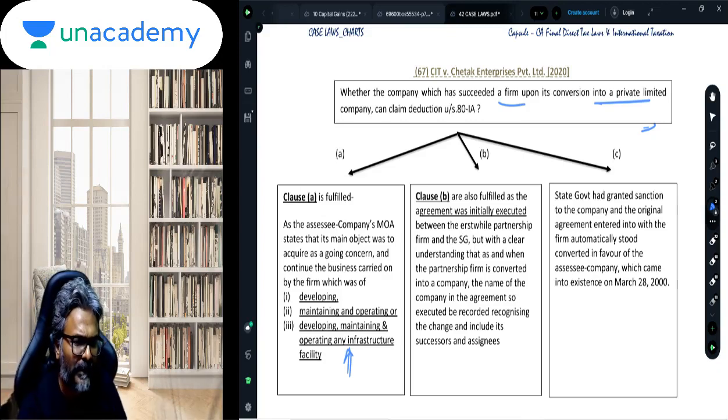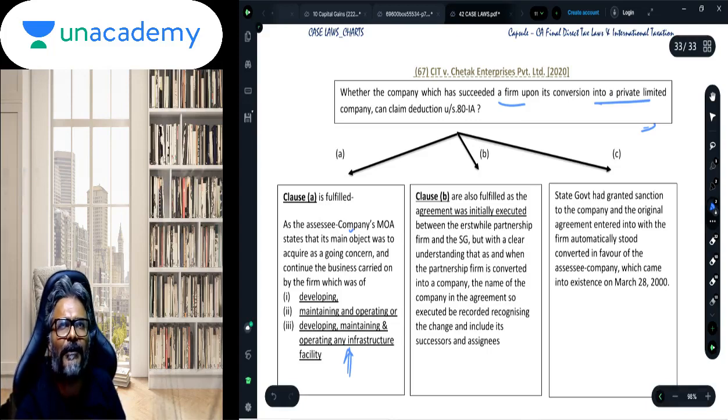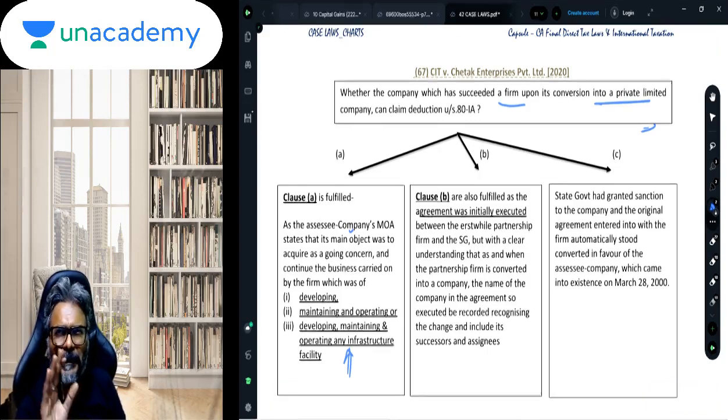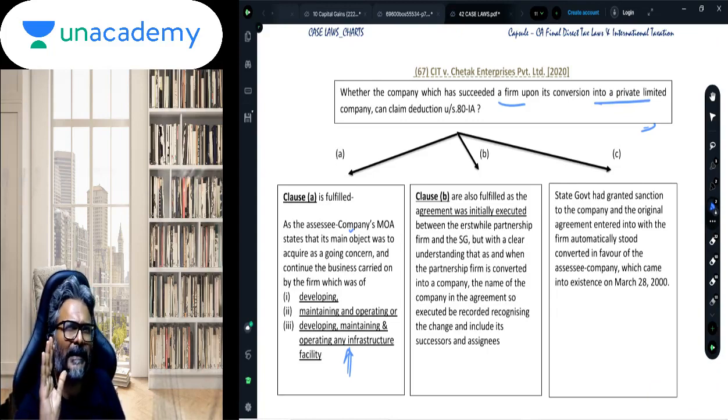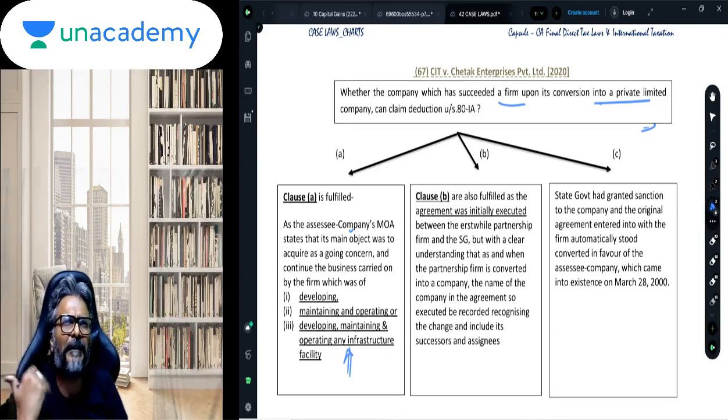So if you see over here in Chetak Enterprises, first of all the memorandum and articles of association of the company, it appears that this was already pre-planned. From the entire facts of the case, it appears that everything was pre-planned. The firm initially knew that once it grows, it cannot remain a firm, it will become a company.